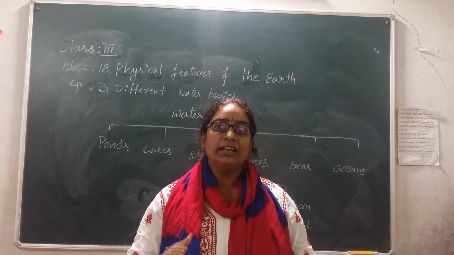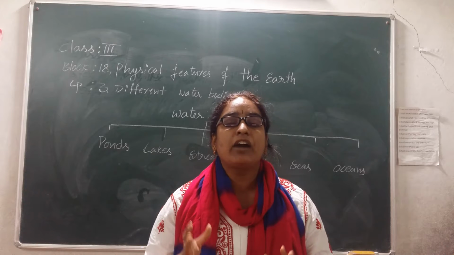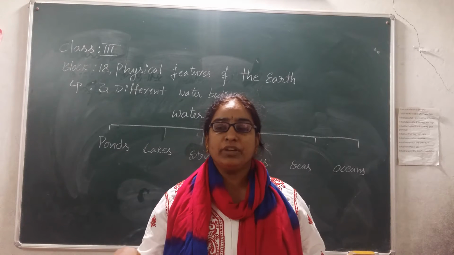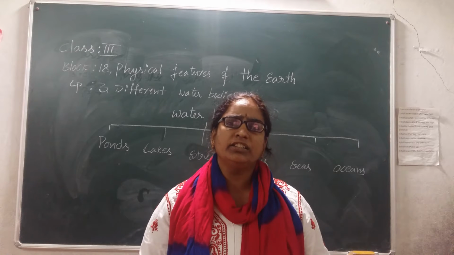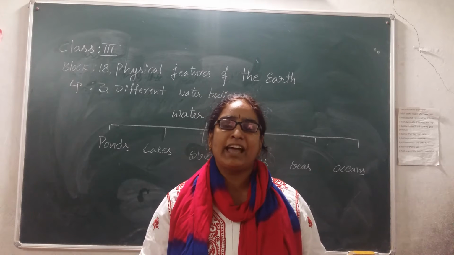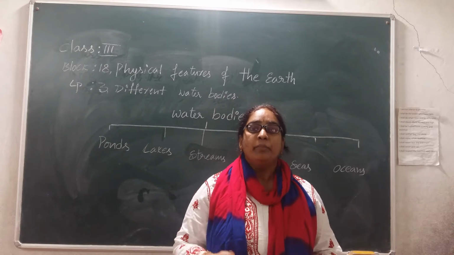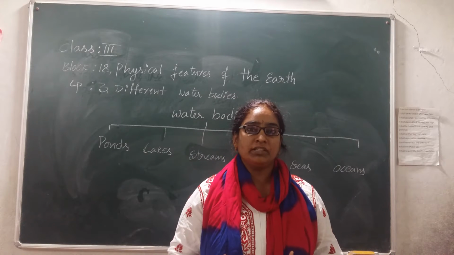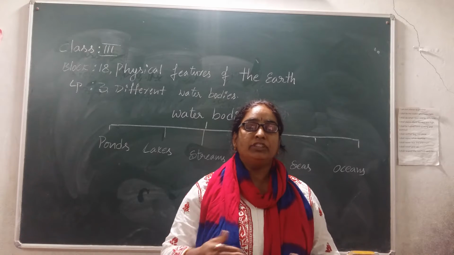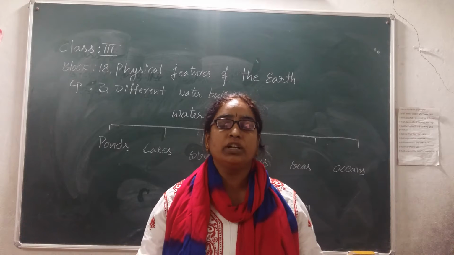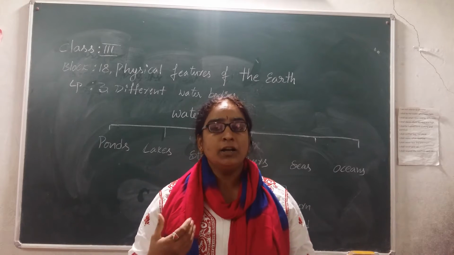A water body is a surface of the earth which is covered by water. Simple. Normally whenever we observe the earth, it is covered by soil, sand or rocks, right? Small particles, a mix of everything. But what is the difference between soil and water? If the upper surface of the land is covered by water, we call it a water body.